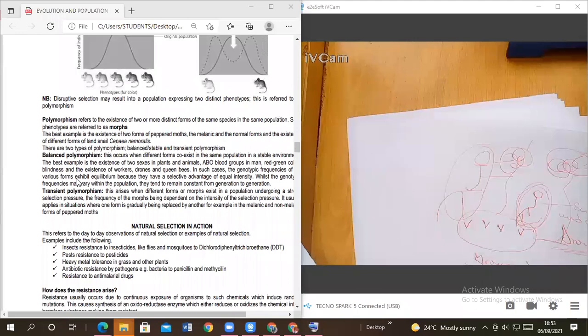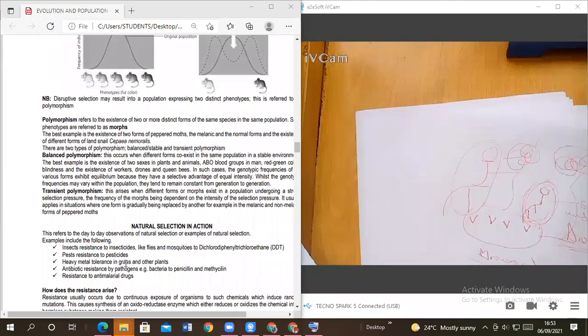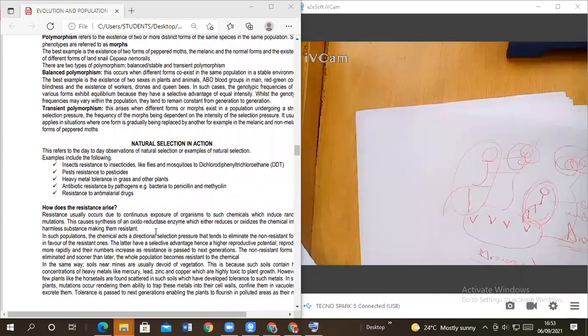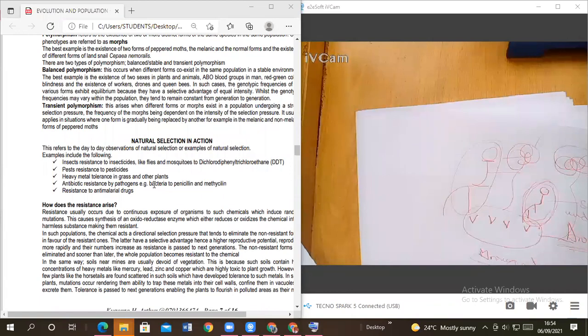We shall look at natural selection in action. Even now, there are some things existing in the environment showing natural selection. I will go through them and you will know this goes like this and this goes like this.